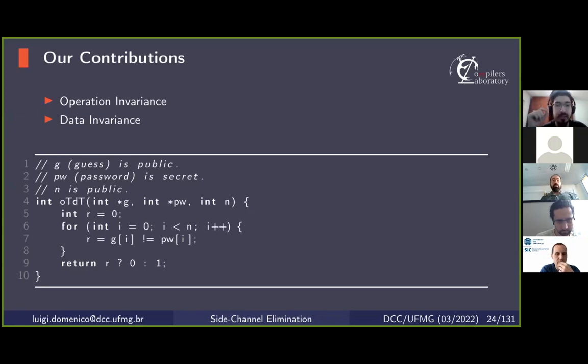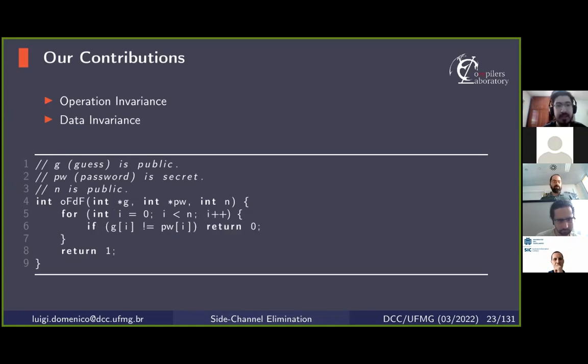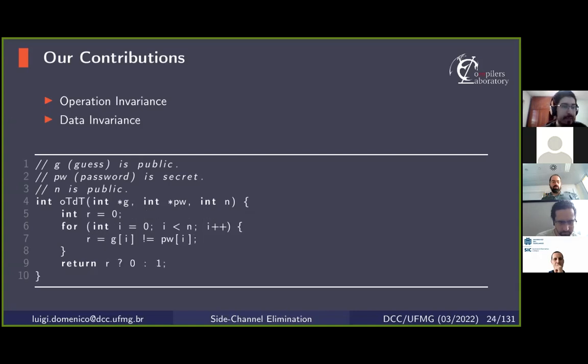For instance, if we call this function with G and PW with only one element and n equals 2, and the guess is incorrect, so G and W are different, in the second code we would access arrays G and W at index 1, which is out of bounds. But in the first code, this access would never occur due to the early return inside the loop. And we don't want this kind of transformation, because we would be eliminating the side channel.